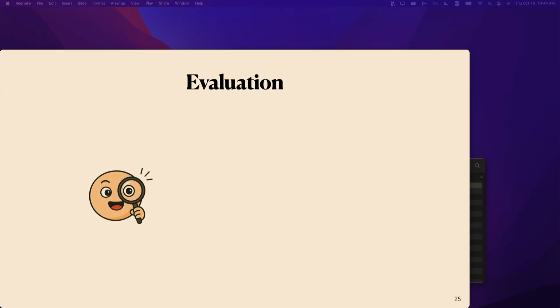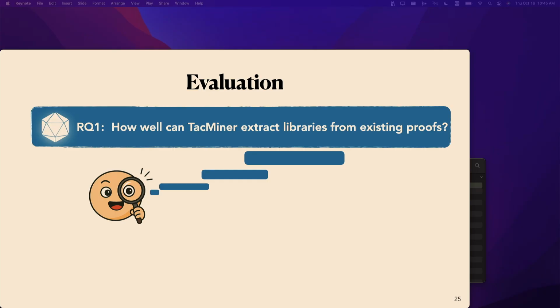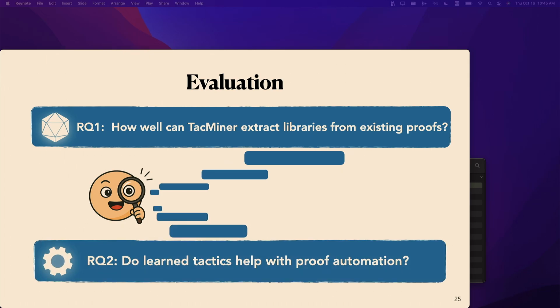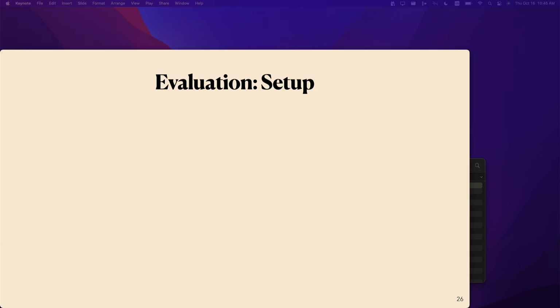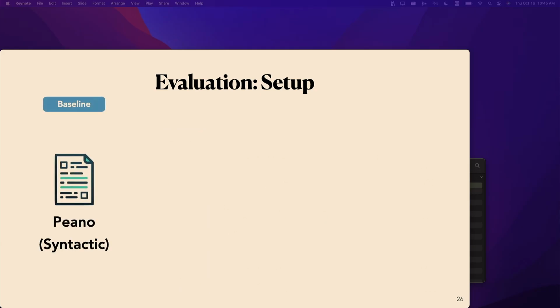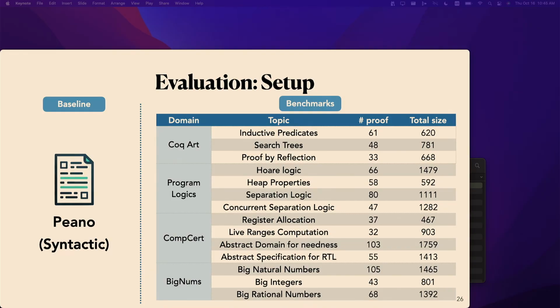And to understand how our work did, we want to know how well TacMineR can extract libraries from existing proofs, and if learned tactics help with proof automation. Since we are time limited, I'll just quickly say we compare with the syntactic approach, a tool called Peano we talked about earlier, and we have gathered proofs from these different domains.